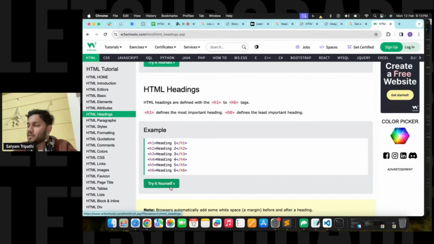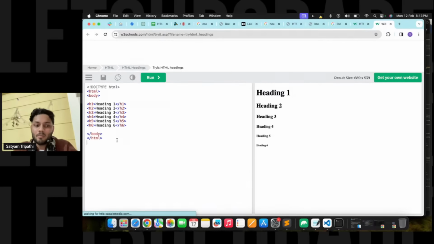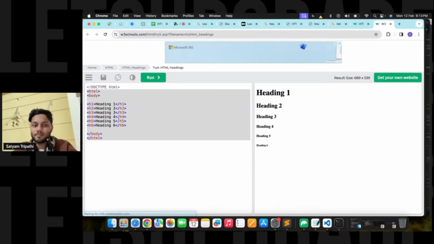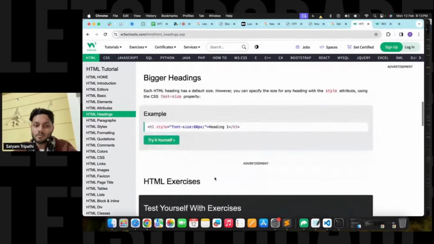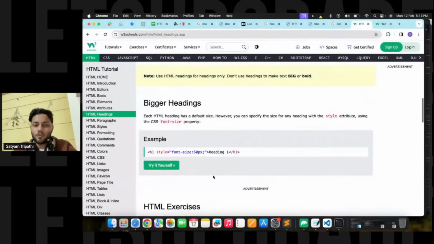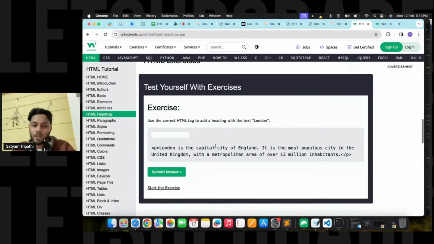Over here, they have even given a compiler. You can click on Try it yourself and you will be able to see the whole code. If you run it, you will be able to see this. Now just see over here, they have mentioned that style comes inside your CSS, so we are not discussing it for now.